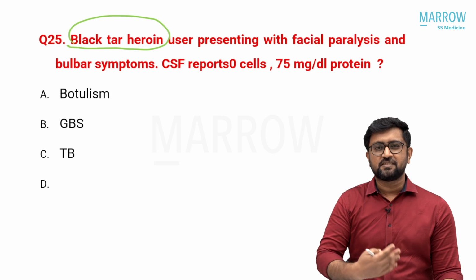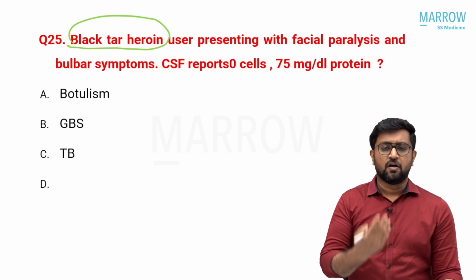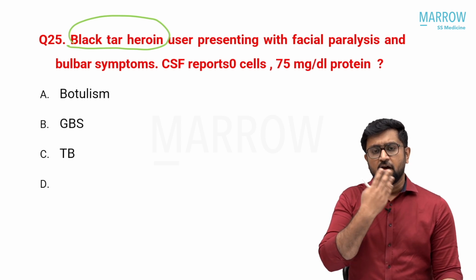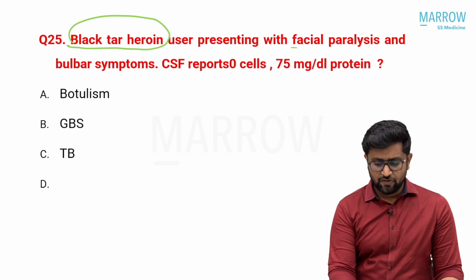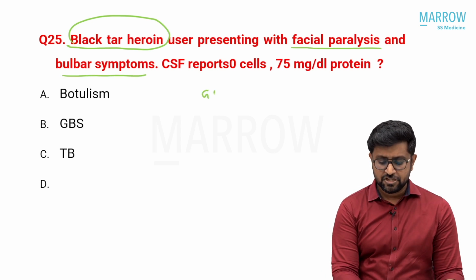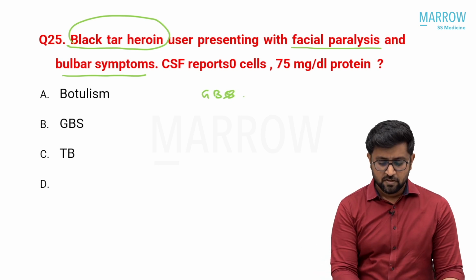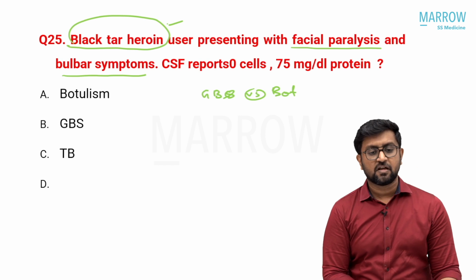Foodborne usually presents with GI symptoms and later neurological manifestations. IV drug abuse is associated with botulism. They classically present with facial and pharyngeal weakness, or bulbar weakness, so facial paralysis and bulbar symptoms. The next differential is GBS, the pharyngo-brachio-cervical variant or some variant of GBS. GBS versus botulism: the black tar heroin is a clue for that.